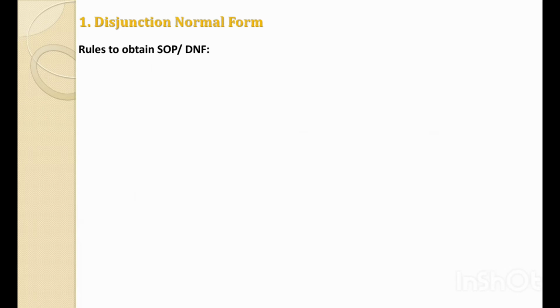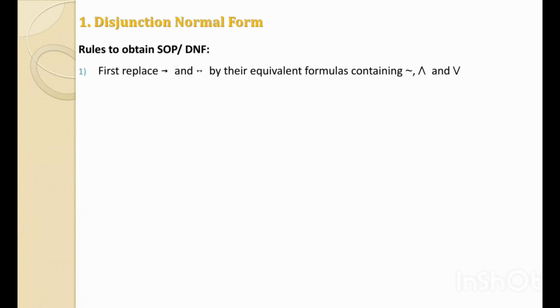To obtain the sum of product or disjunction normal forms, we have some rules. The first rule is to replace the implies and double implies by their equivalent formulas containing not, and, or.